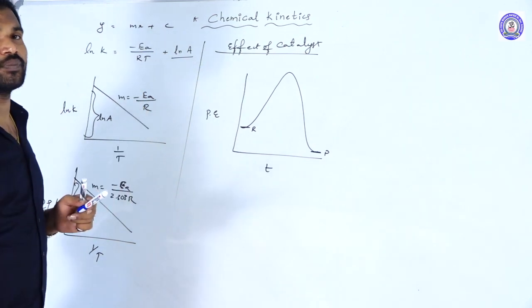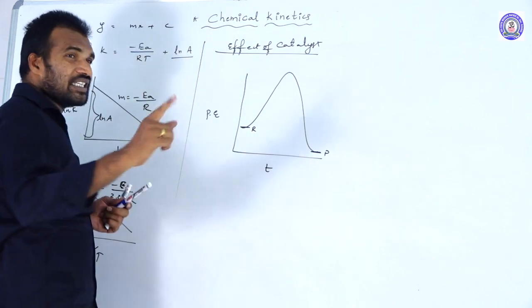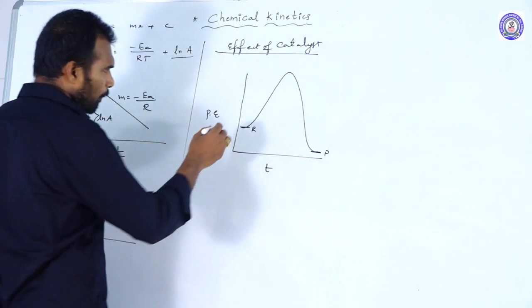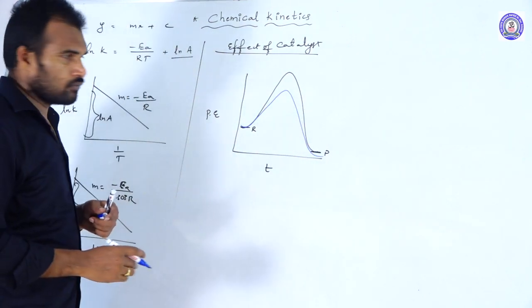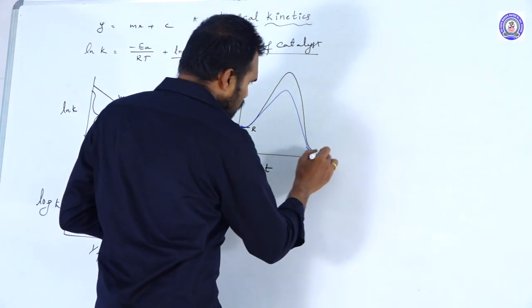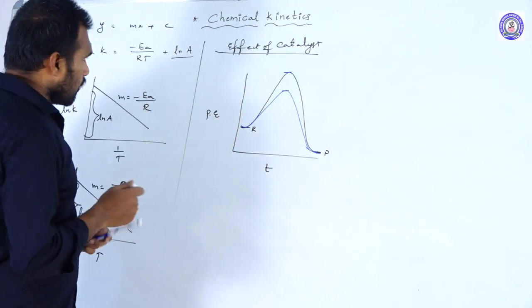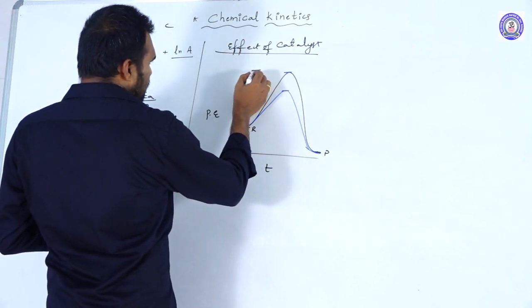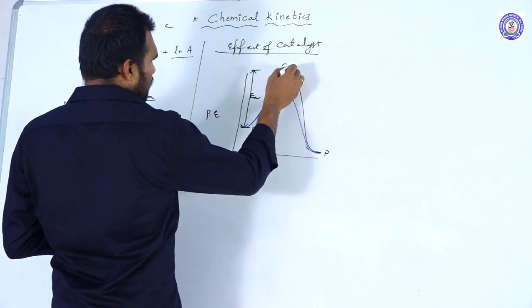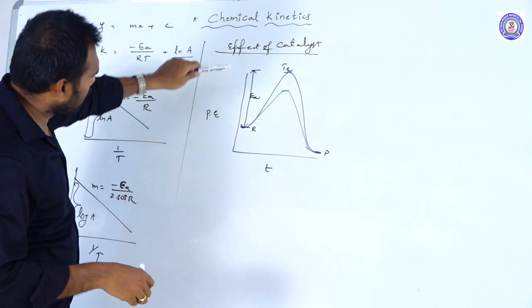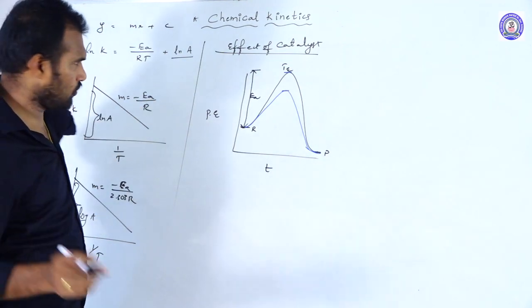How is it speeding up the reaction? The catalyst will speed up the reaction by changing the path of the reaction. In the presence of a catalyst, the path will be like this. In this new path, see that this is the threshold energy. In the absence of a catalyst, this is the threshold energy. The energy difference between the threshold energy and the actual energy we call the activation energy.